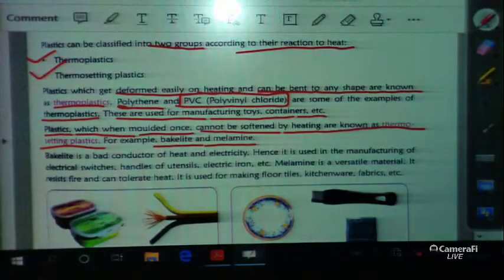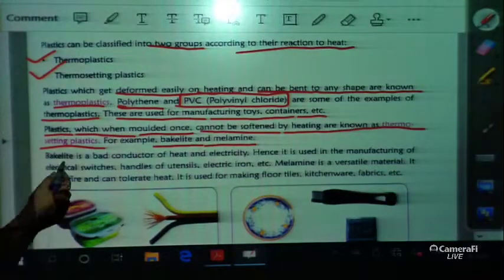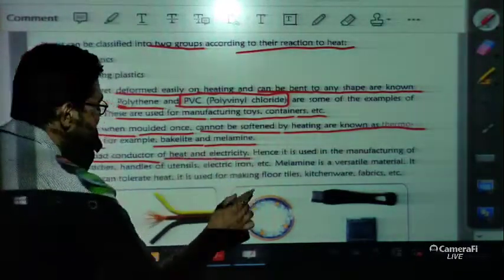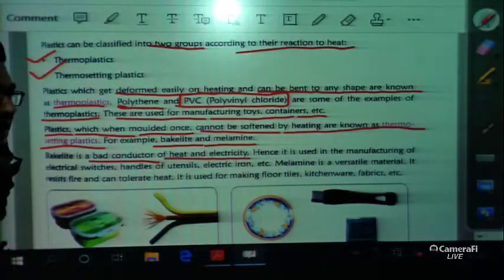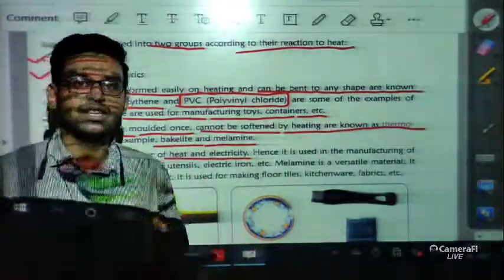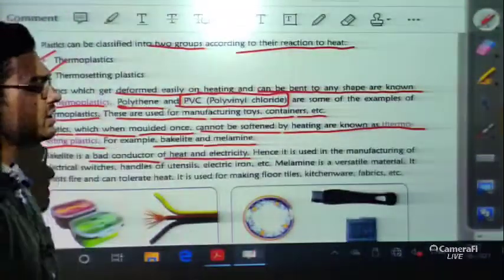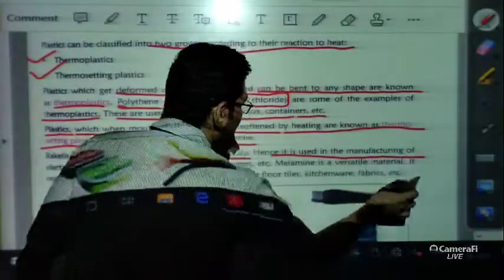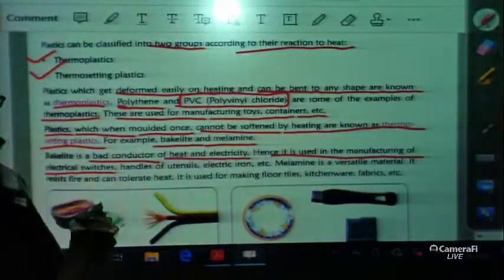Now one very important thing is that bakelite is a bad conductor. Bad conductor means a bad conductor of heat and electricity both. We have already learned that a bad conductor or insulator doesn't conduct electricity or heat. Hence it is used in the manufacturing of electrical switches.